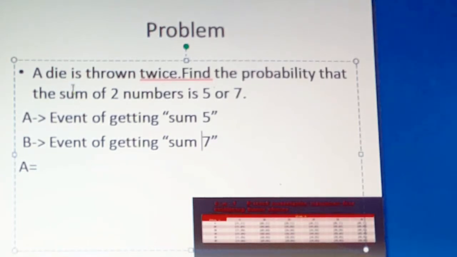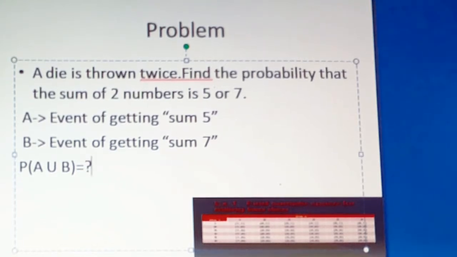Okay, the question is find the probability that sum of two numbers is 5 or 7. So here what you are going to do is find the probability of A union B. That is the given question.